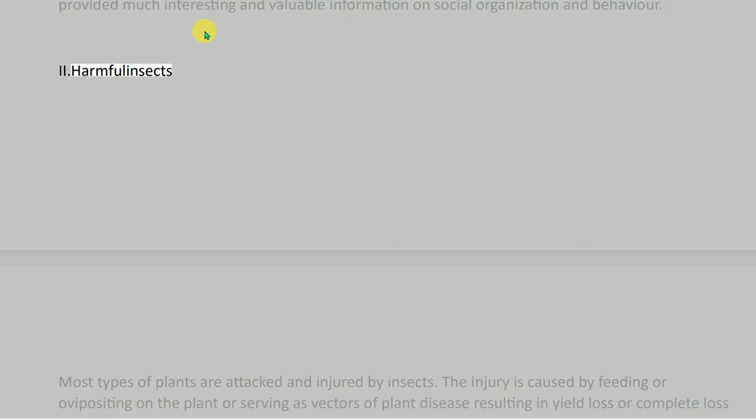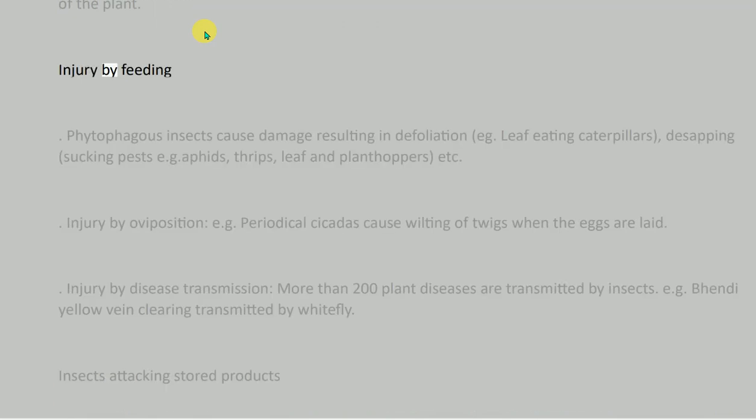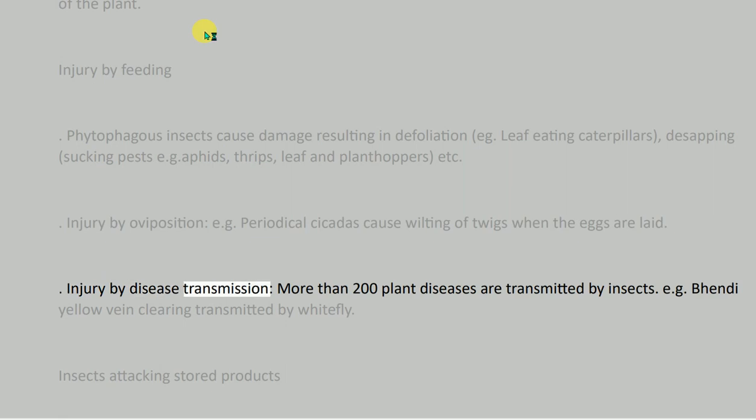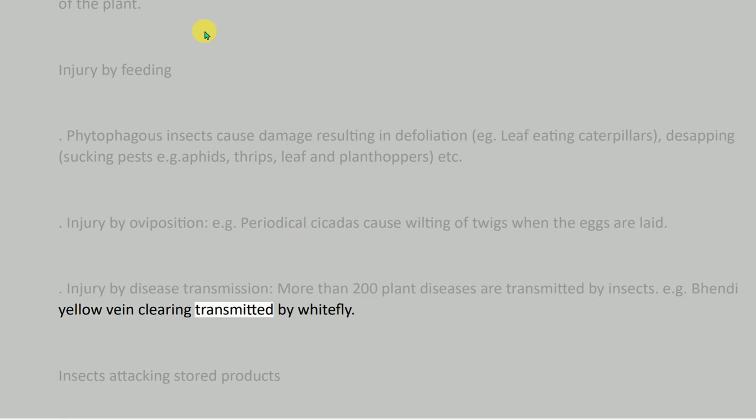2. Harmful insects. Most types of plants are attacked and injured by insects. The injury is caused by feeding or ovipositing on the plant or by serving as vectors of plant disease, resulting in yield loss or complete loss of the plant. Injury by feeding: phytophagous insects cause damage resulting in defoliation, e.g. leaf-eating caterpillars, and desapping, by sucking pests e.g. aphids, thrips, leaf and plant hoppers, etc. Injury by oviposition, e.g. periodical cicadas cause wilting of twigs when the eggs are laid. Injury by disease transmission: more than 200 plant diseases are transmitted by insects, e.g. yellow vein clearing transmitted by whitefly.